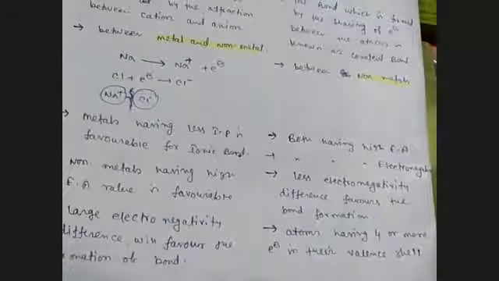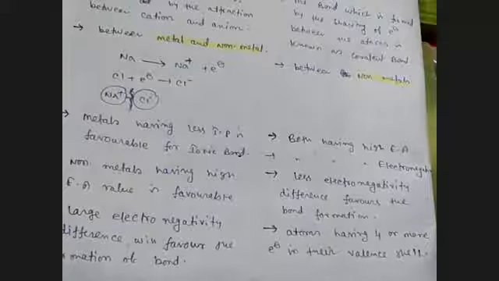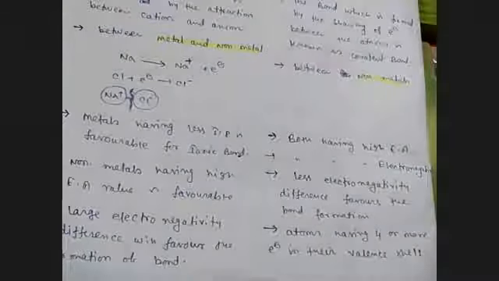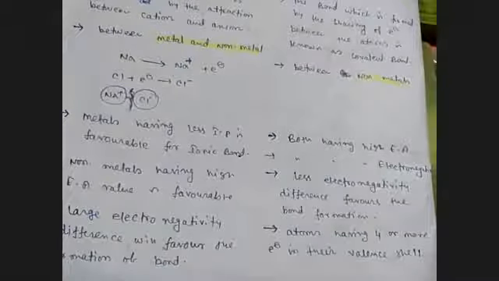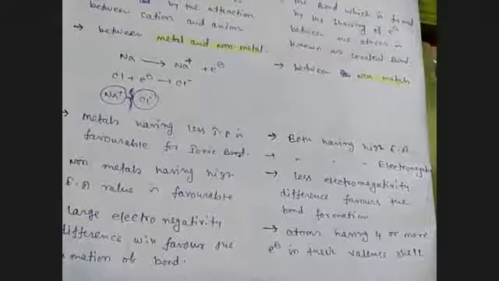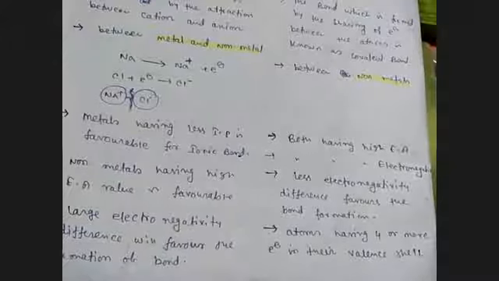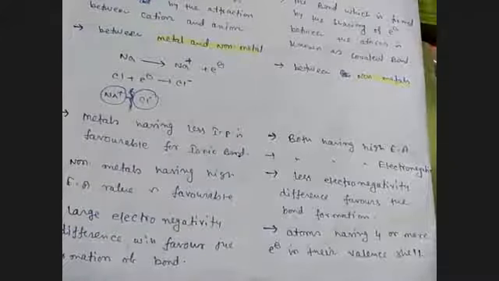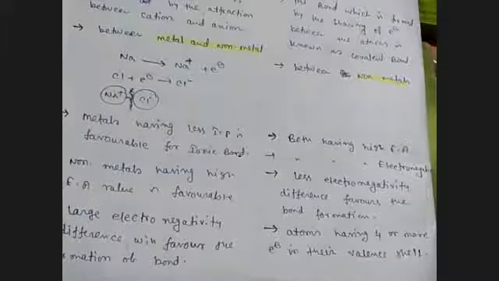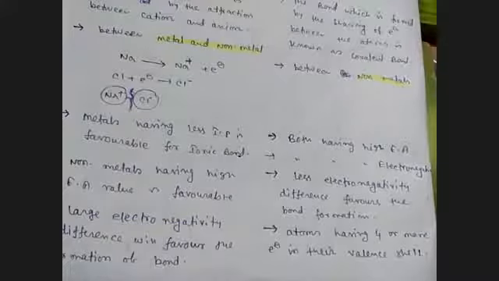Okay, so in next class we will discuss how ionic bond forms and how covalent bond forms. In electrovalent bond, the cause of bonding is the electrostatic force of attraction between cation and anion. But sir, in covalent bond, what is the cause of attraction? I will discuss it in your next class.